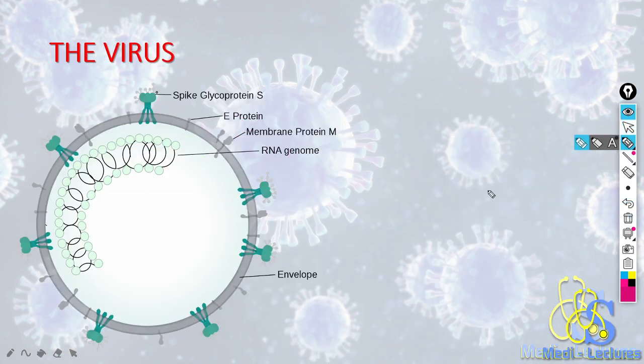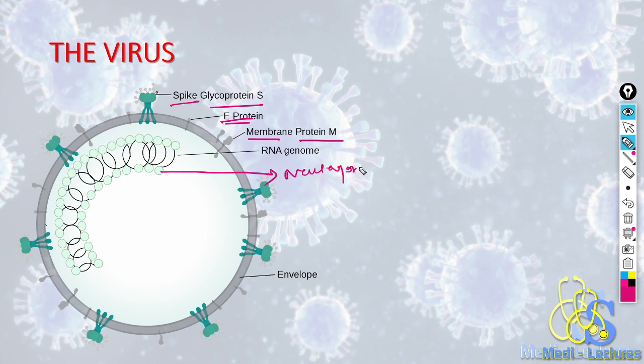Coming on to the structure of the virus. The virus has an envelope protein, and the membrane is known as the membrane protein. From the membrane there are some spikes known as spike glycoprotein, and finally there is a protein attached to the RNA known as nucleoprotein. So there is S protein, M protein, N protein and E protein. These all are responsible for the virulence of the virus.